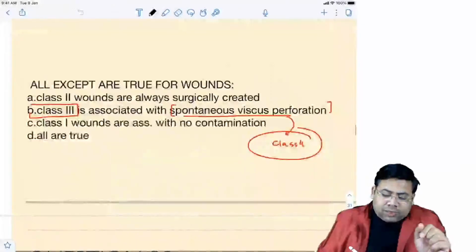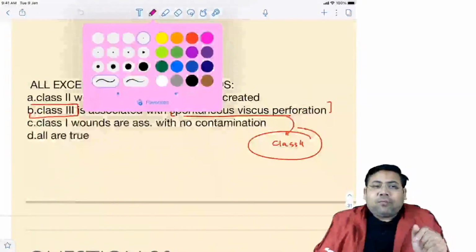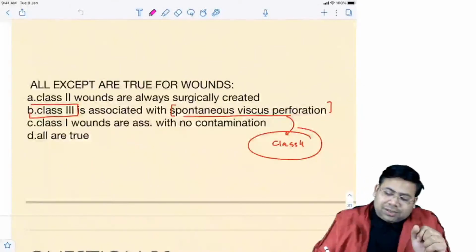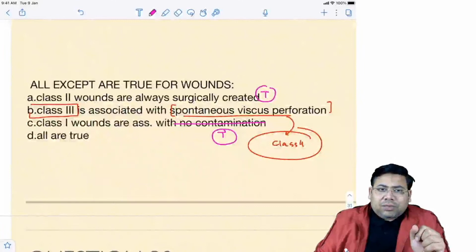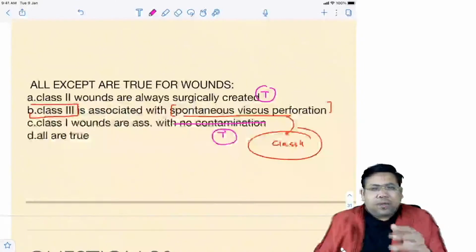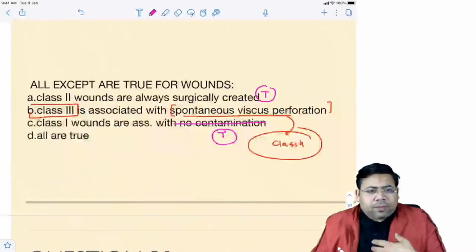So students, if you read this question, now you will have more confidence. Class 2 wounds are surgically created. Absolutely true. Class 1 wounds are associated with no contamination. Absolutely true. Class 3 wounds are associated with spontaneous viscus perforation. No, that is wrong. Iatrogenic I would have considered here.